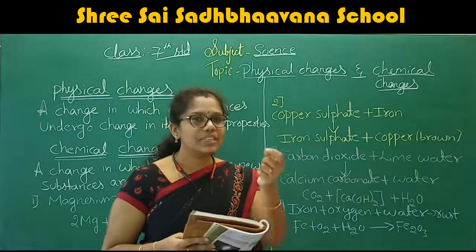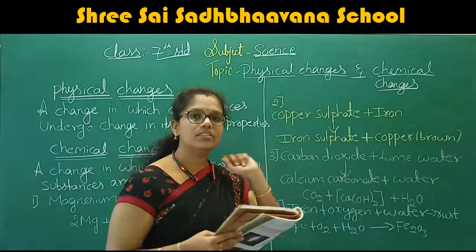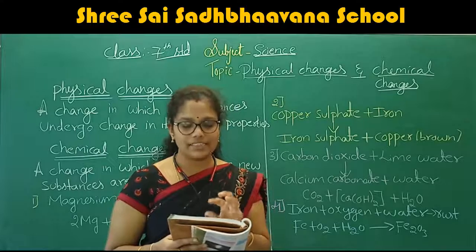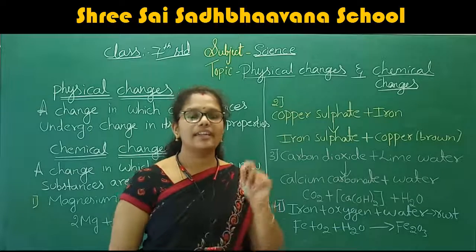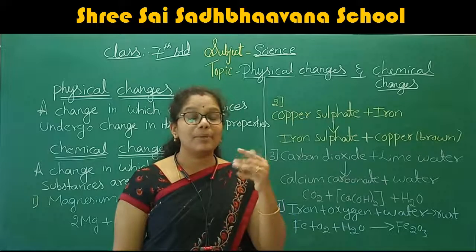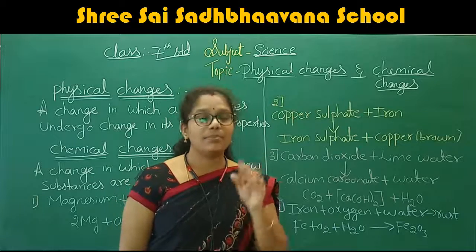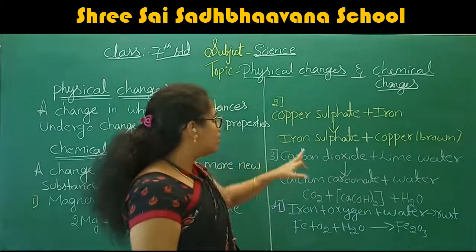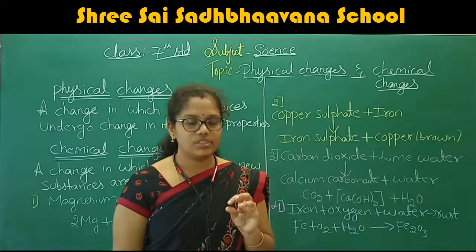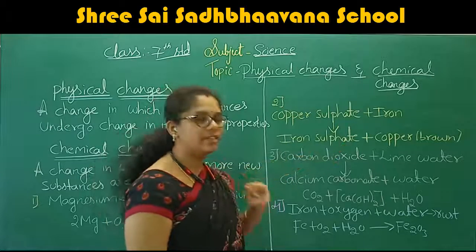After that, a small pinch of baking soda you add to the vinegar. What happens? Bubbles of gas come out, right? If you add a small pinch of baking soda to the vinegar, a bubbling gas is obtained. You pass that gas through the lime water.